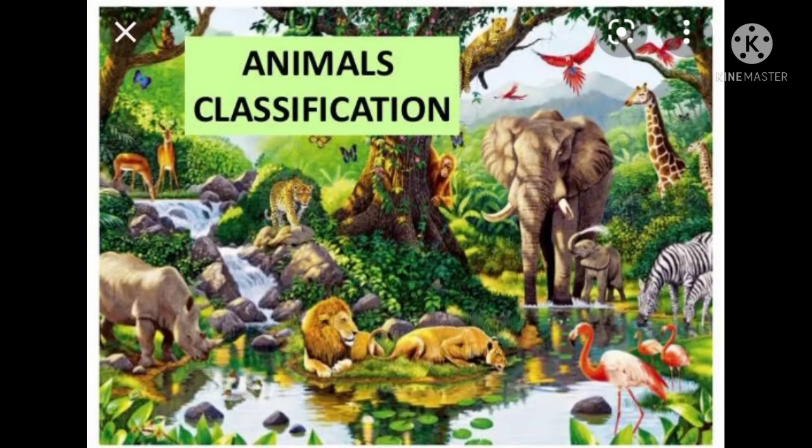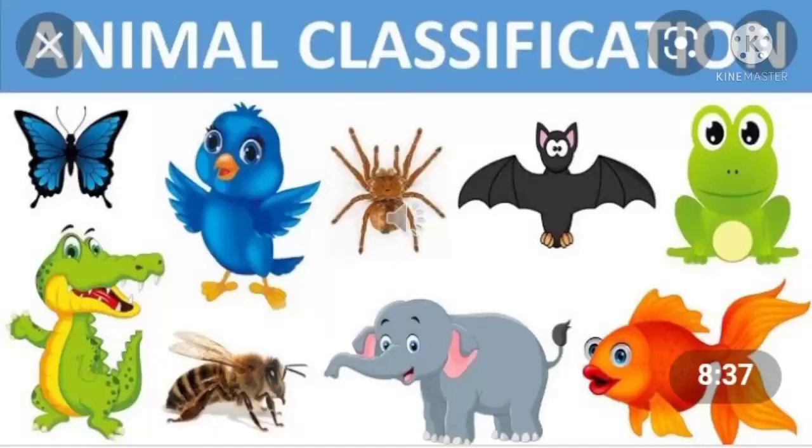These organisms are eukaryotic, multicellular, and heterotrophic. Do you know, students? Eukaryotic means organisms with an organized nucleus are called eukaryotes. The second one is multicellular.